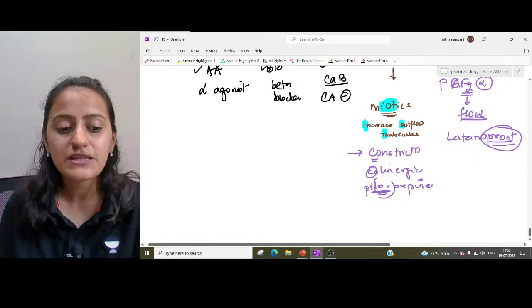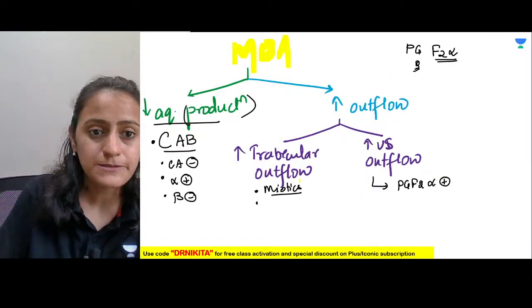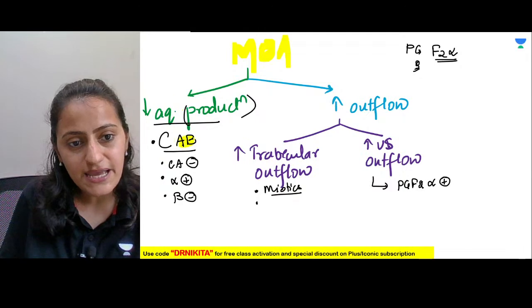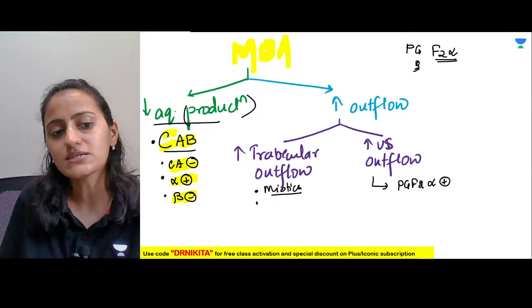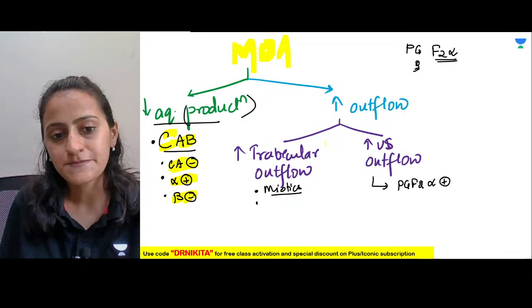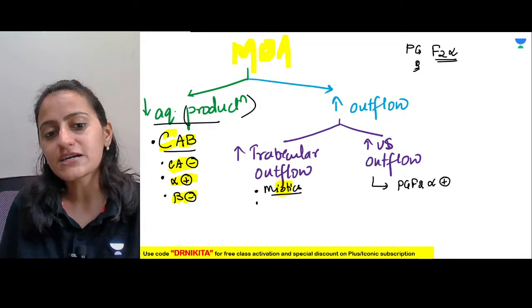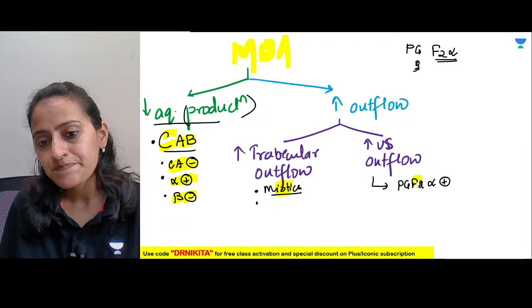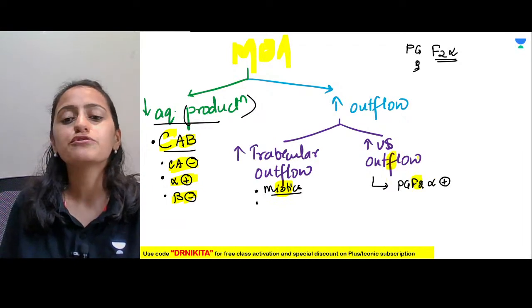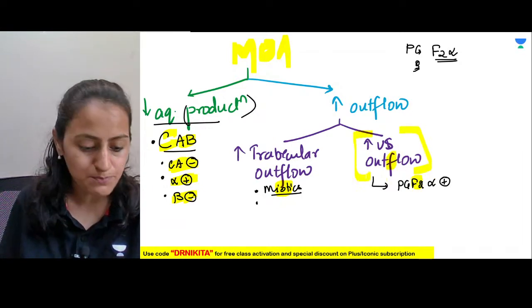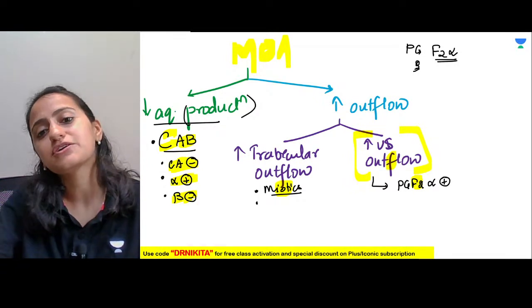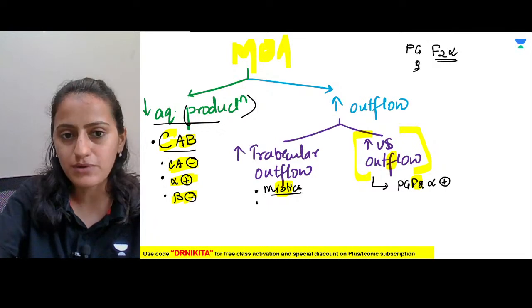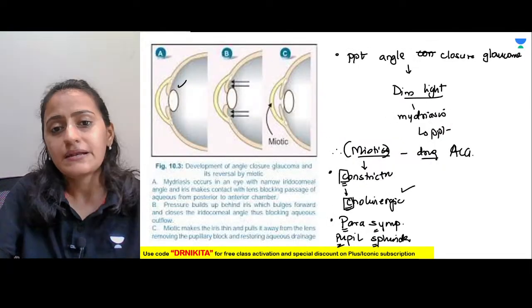Right? Clear with everyone? So let's have a look at this one. Decreased production is ABC, or you can remember CAP: alpha agonist, beta blockers, carbonic anhydrase inhibitors. Trabecular outflow, increased outflow through trabeculae is myotics. PGF2 alpha is uveoscleral outflow. Very important question: which drug acts by increasing the uveoscleral outflow? PGF2 alpha.